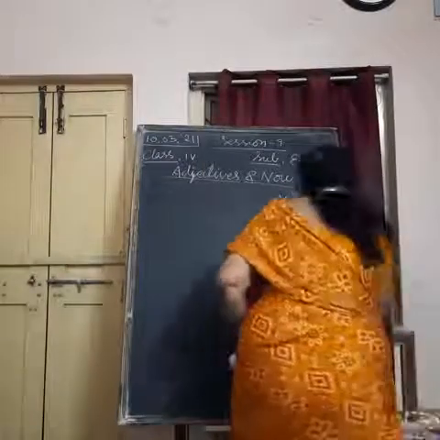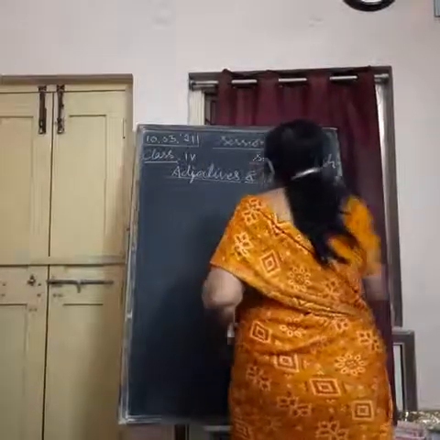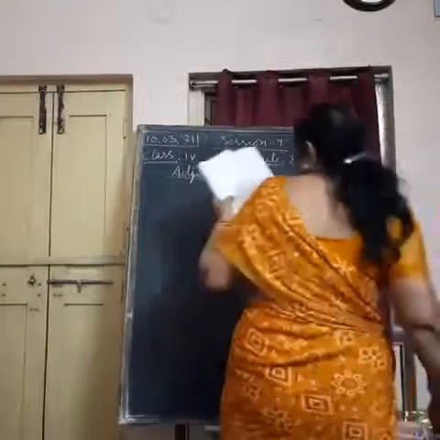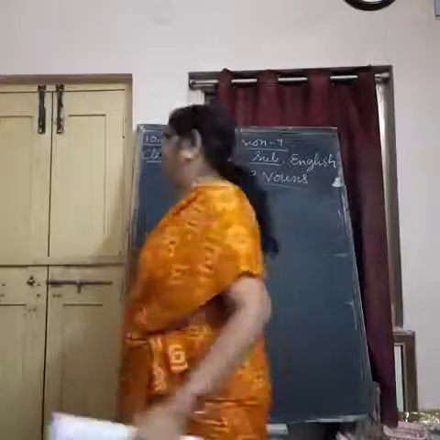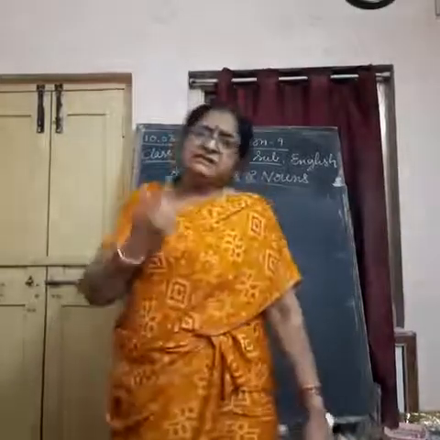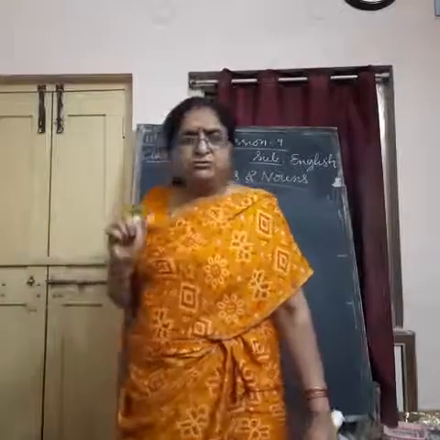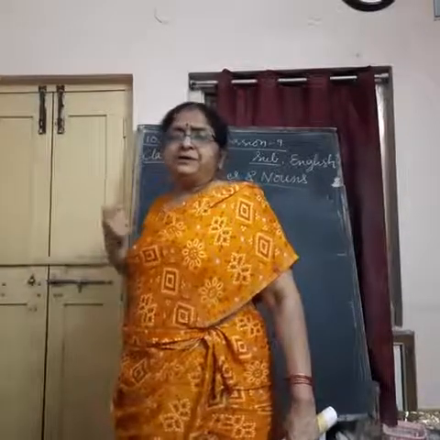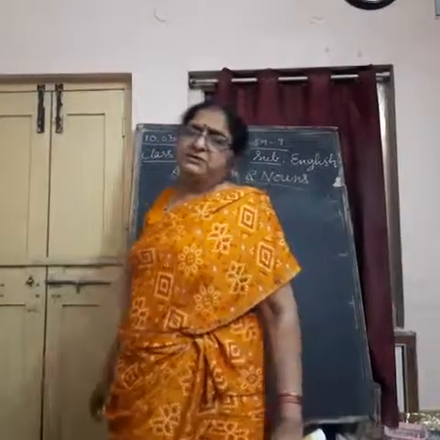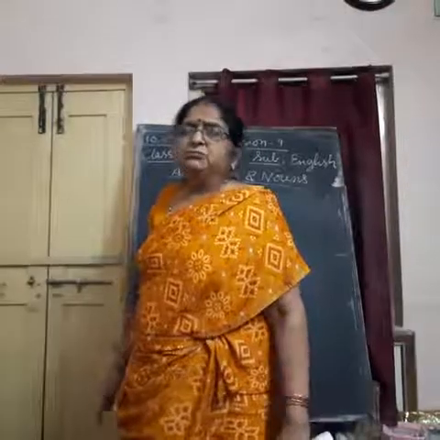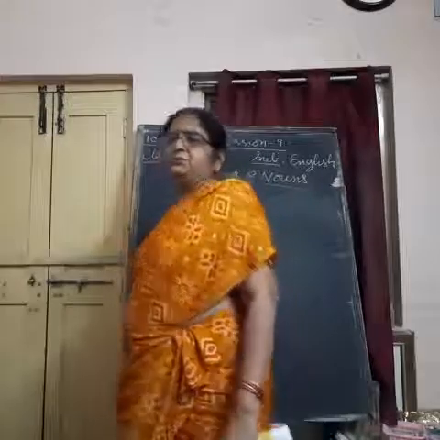For example, in your textbook they have given: the soldiers were rewarded for their bravery. Bravery is the noun form. Can you see the bravery? Can you touch it? No. Being brave is called bravery. So brave is the adjective. He is a brave soldier.